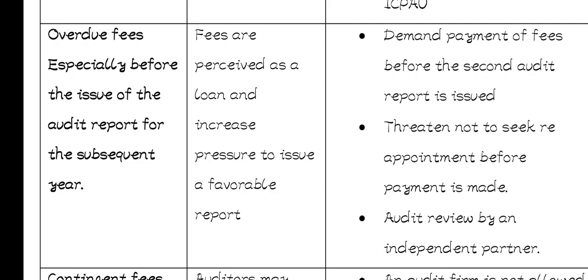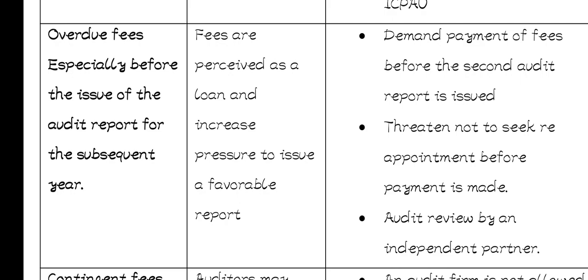In case they haven't paid you, you wouldn't love to upset them, because you might upset them and they refuse to pay you even the previous money. So you'll be working under pressure. Under pressure, you might end up giving just a favorable report so that they can pay you your previous money. Yeah, and that can affect your judgment. So you might end up giving a wrong opinion just because you are demanding them.